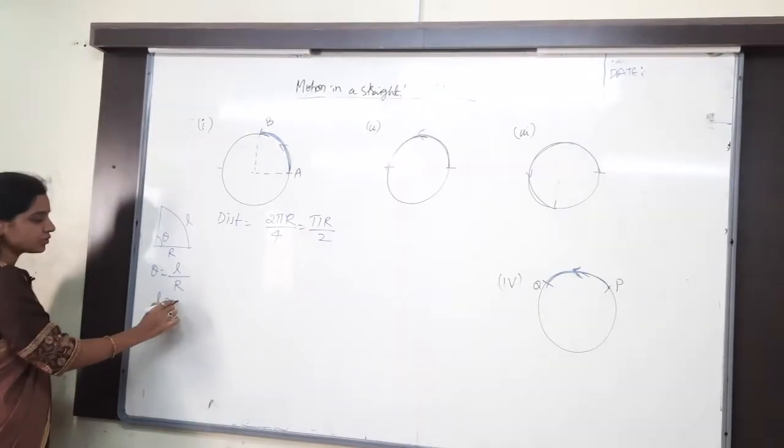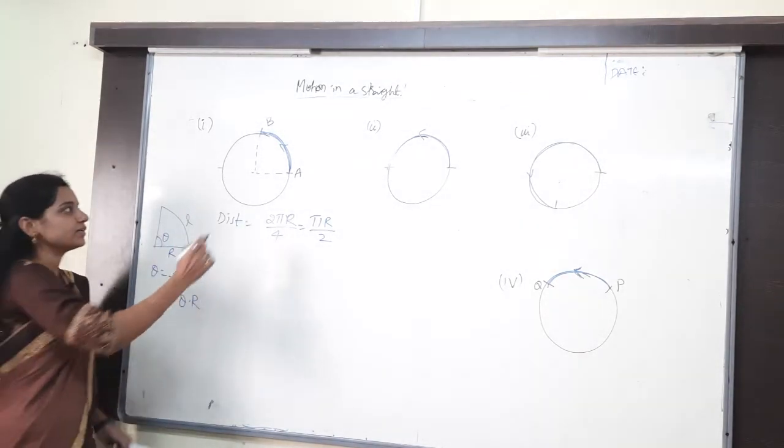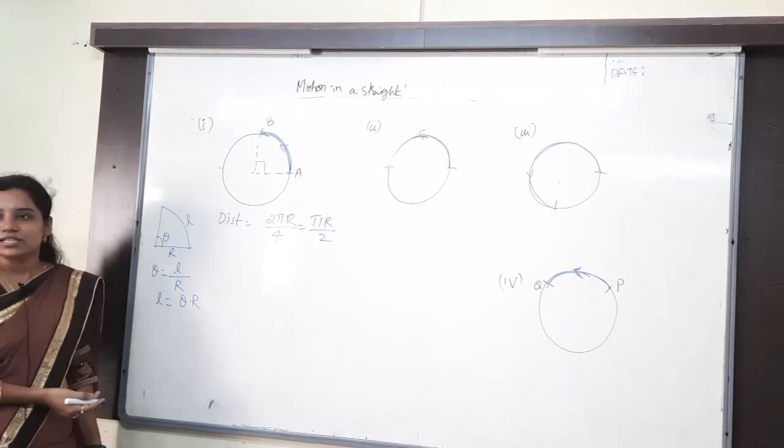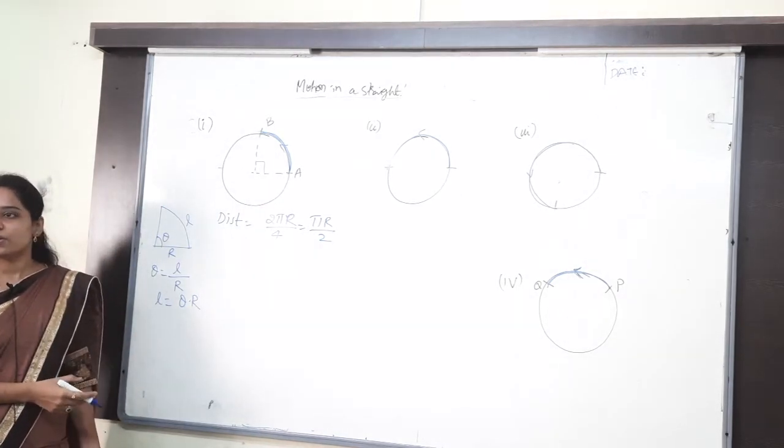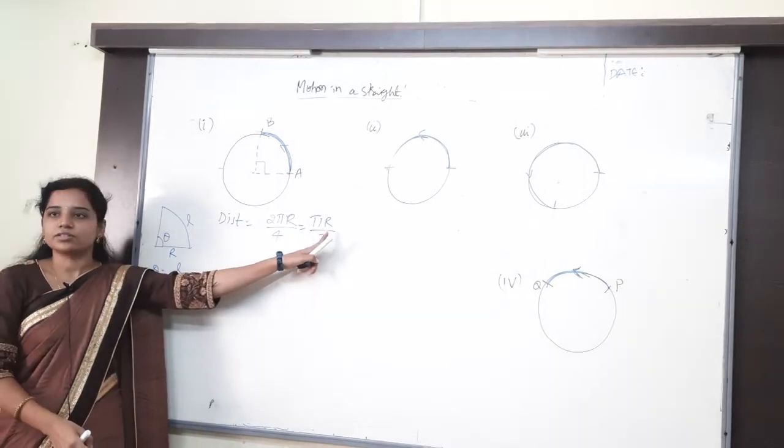Then length is equal to what can I write? Theta into r. What is theta here? 90 degrees, which is nothing but pi by 2. Yes sir, pi by 2 into r. Same answer or not that we got?